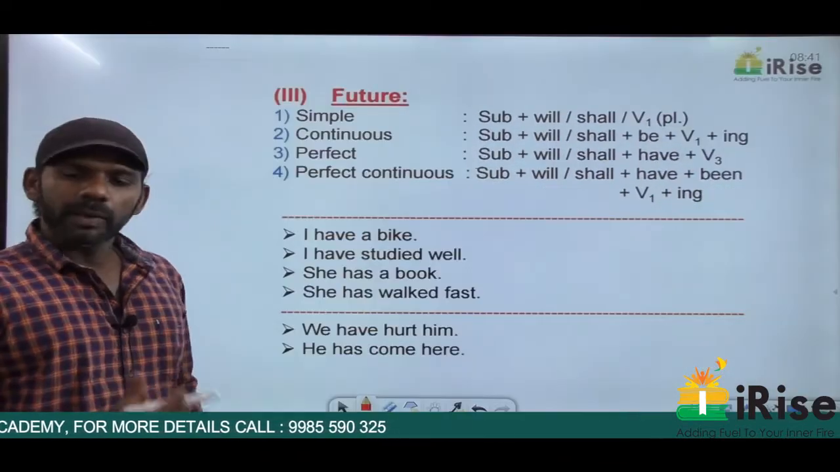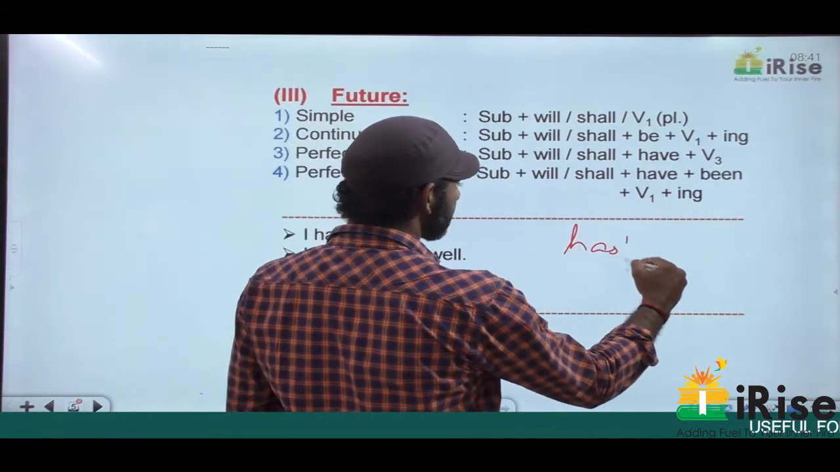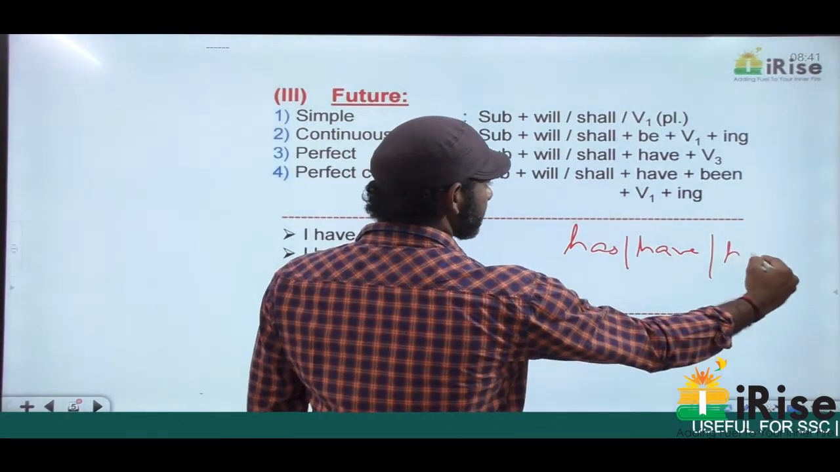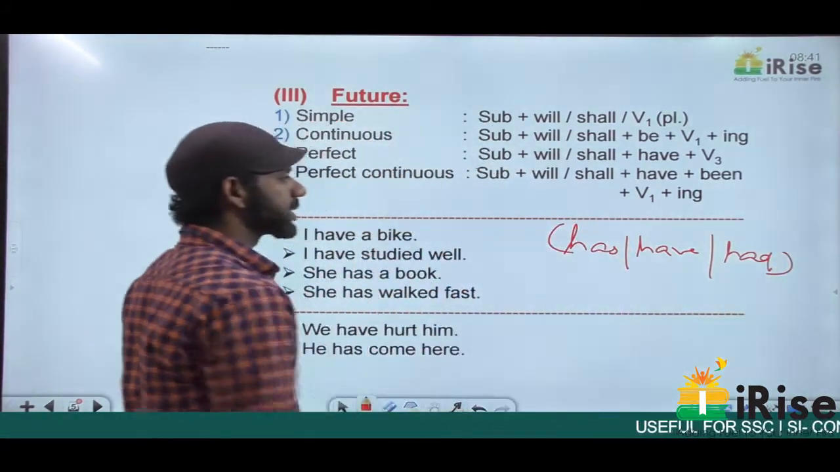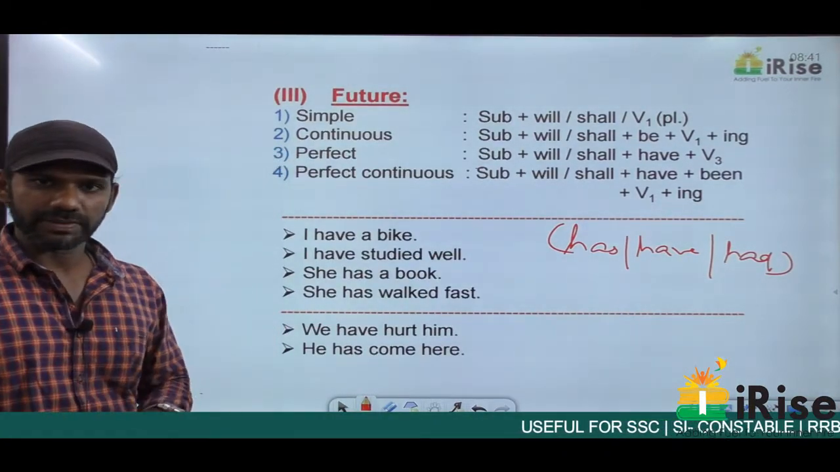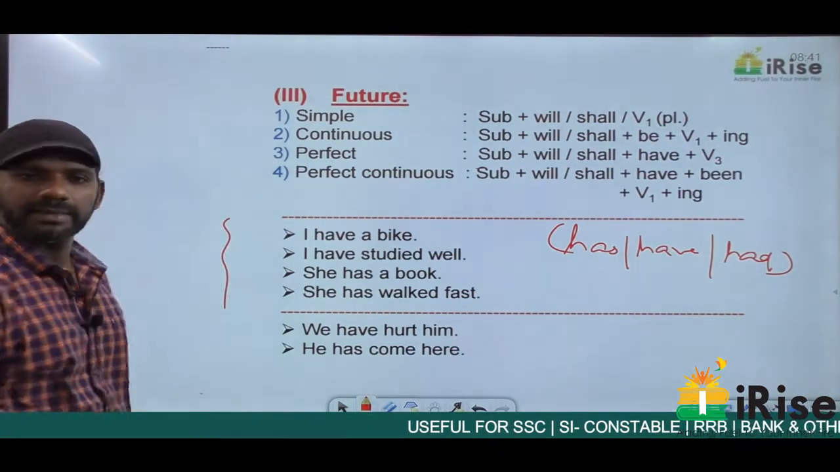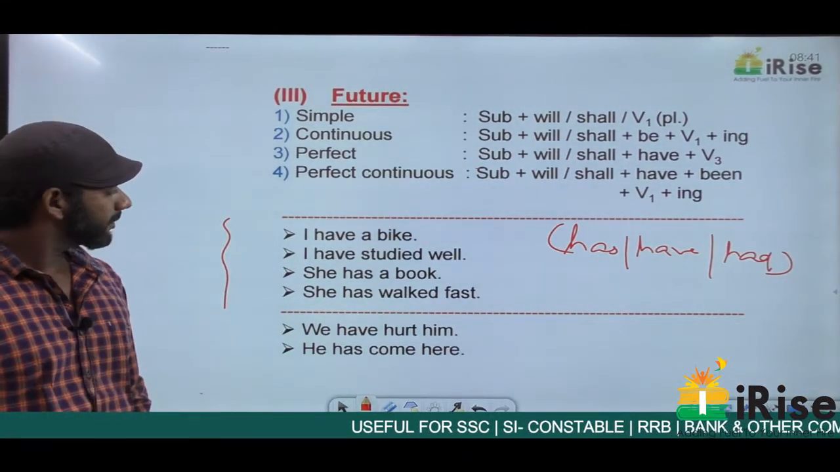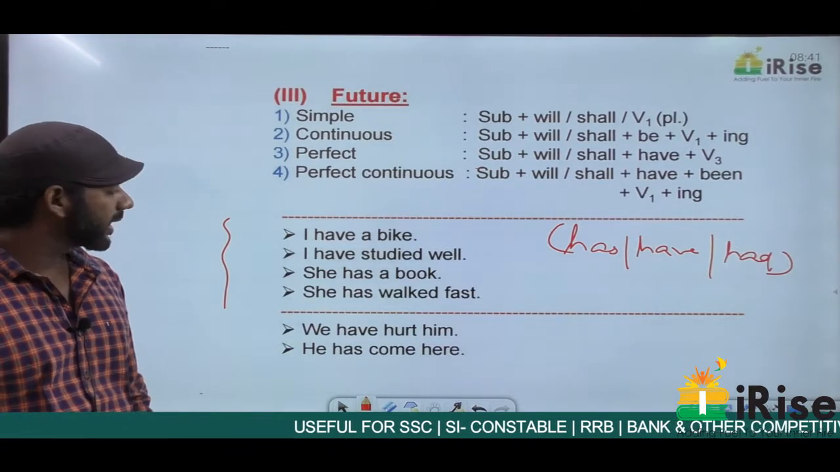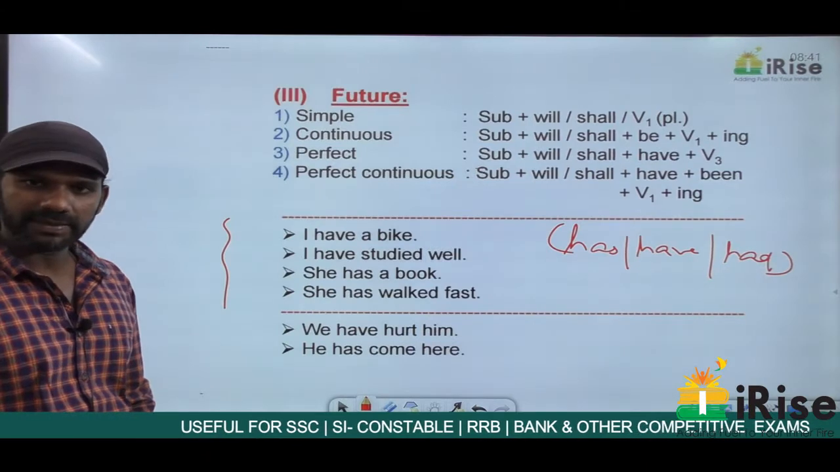Now we'll discuss how to identify whether has, have and had in a sentence are main verbs or auxiliary verbs. And as I said, main verb means action. Come to these statements. I have a bike. I have studied well. She has a book. She has walked fast.